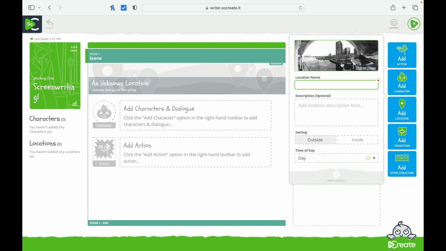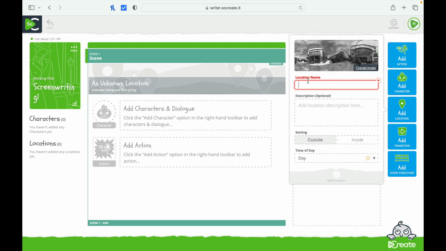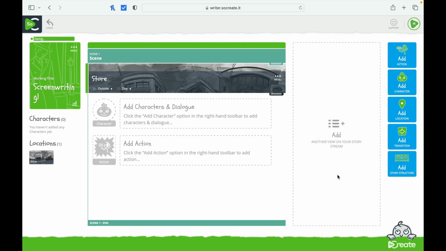And you can see an image here. Now, depending on where you want to be at, I like the cityscape, but you can change the image by clicking here, and then you can go through and filter by different things. You can do tags, you can do outside, you can do day. Any of those things look fine. I think I'll just select this, and just remember to hit the green check mark when you do this. So I need to put a location name. We're going to put store. And then we have to label whether it's outside or inside, day. I like all that stuff. It's pretty easy. And there we go. So then that's selected. And then we can just add characters and dialogue and also action.